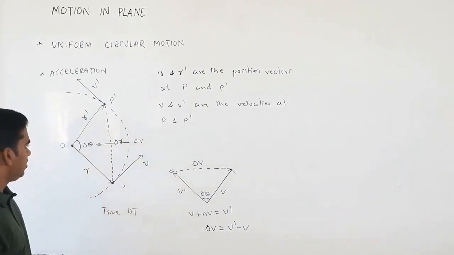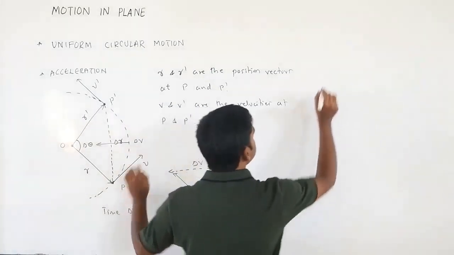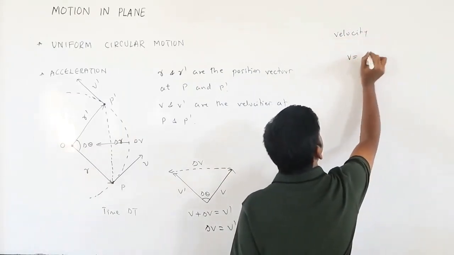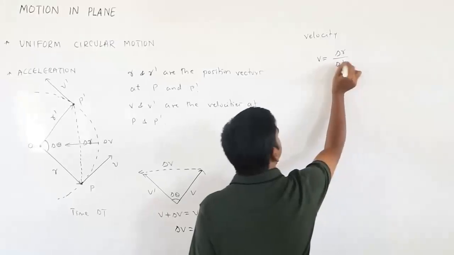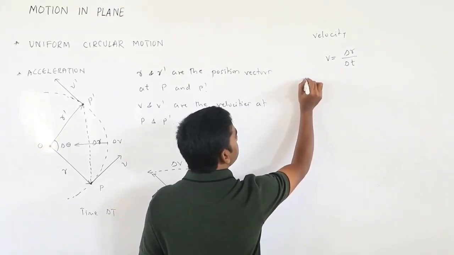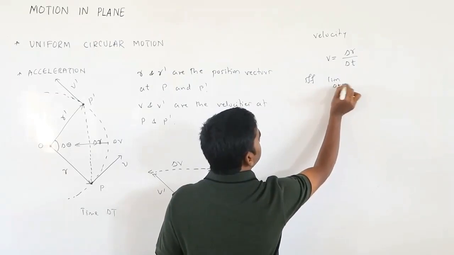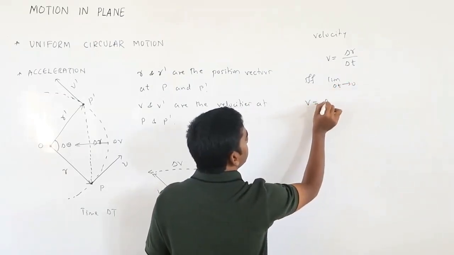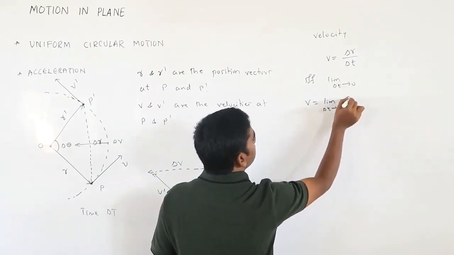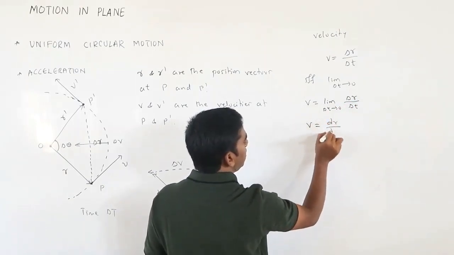If I want to write the velocity, it is nothing but v equals delta r divided by delta t. If you apply the limit delta t tends to 0, what will happen? v equals limit delta t tends to 0 of delta r divided by delta t, so v equals dr by dt.